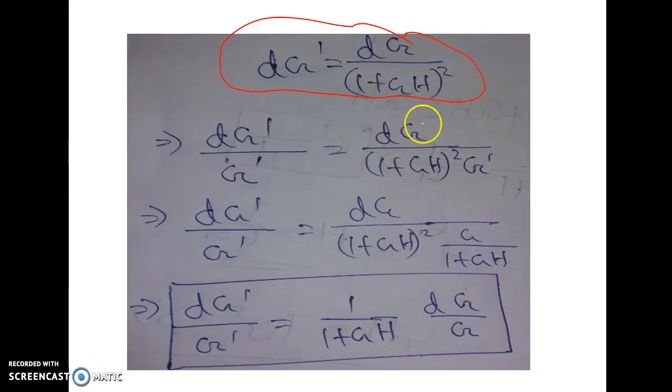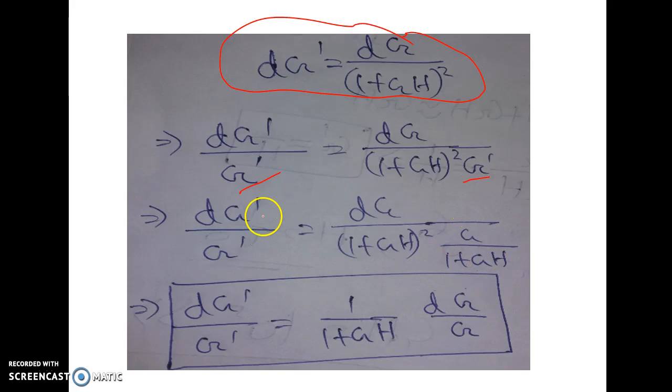Now divide both sides by G'. What is G'? G' is the overall gain of the negative feedback amplifier scheme. So basically we get dG' by G' equal to dG by (1 plus GH) square into G'. Now we know G' equal to G by 1 plus GH.